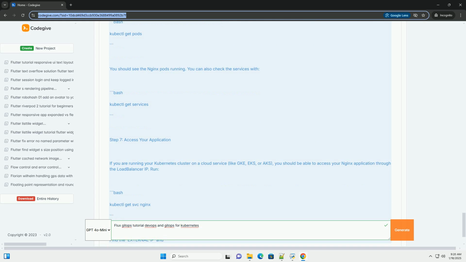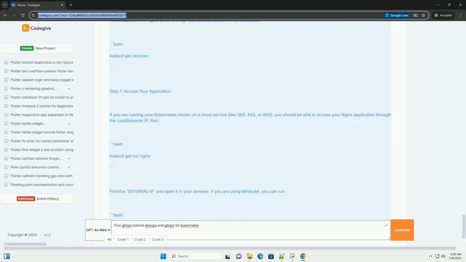2. Kubectl, the Kubernetes command line tool. 3. Git, a version control system to manage your application's code. 4. Flux CLI, the command line tool for Flux. Step 1, install Flux CLI. You can install the Flux CLI by following these commands. To verify the installation, run.